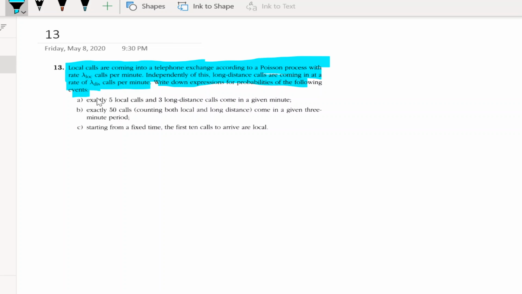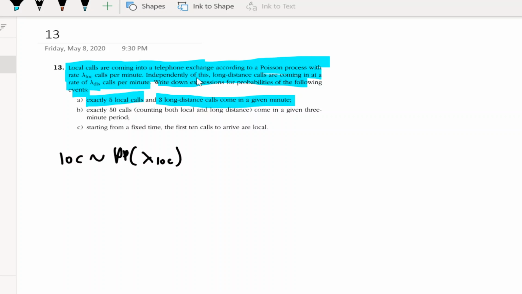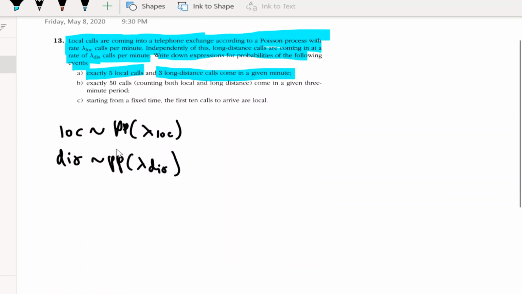Okay, part A. Exactly 5 local calls and 3 long-distance calls come in a given minute. It seems simple enough. First, let's define our 2 random variables. We'll say loc, or local, is a Poisson process of lambda loc as specified above. And we'll do the same thing for long distance, where dis is a Poisson process of lambda dis, where dis is distance. Now that we have defined this, it becomes pretty easy, I think.